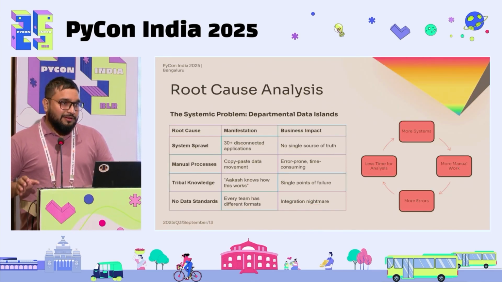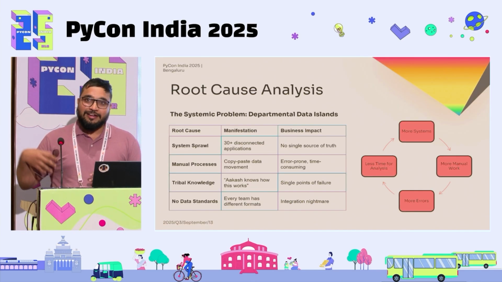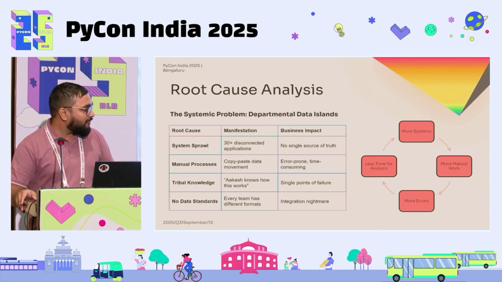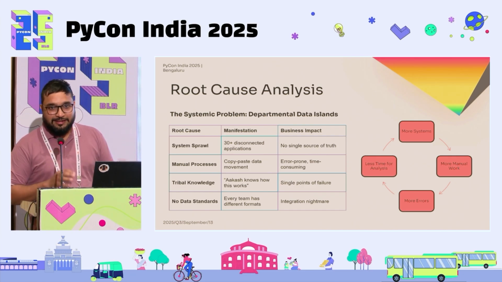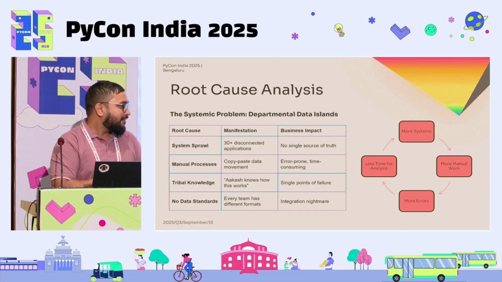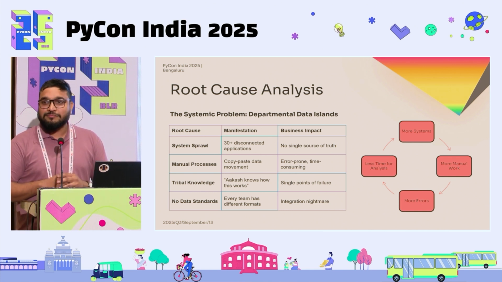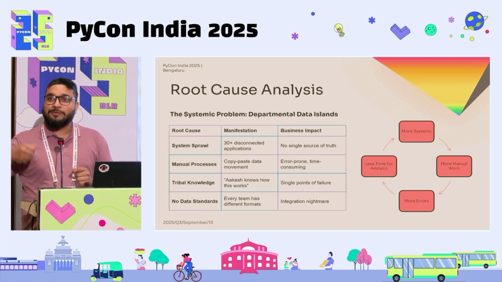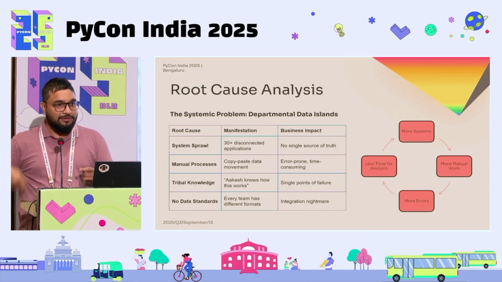So what is the root cause of why this happens? It's basically a silo vicious circle. Pulling out data is left to the teams, and they reach directly into the systems. They download the dump without the expertise, and they massage the data.